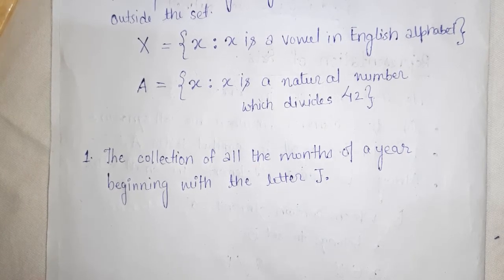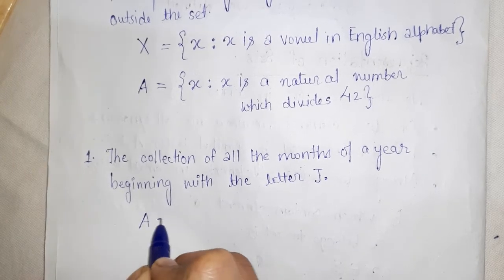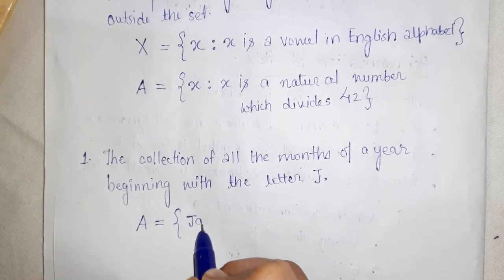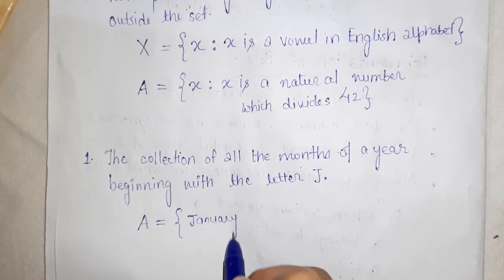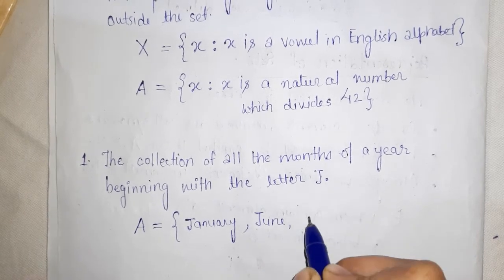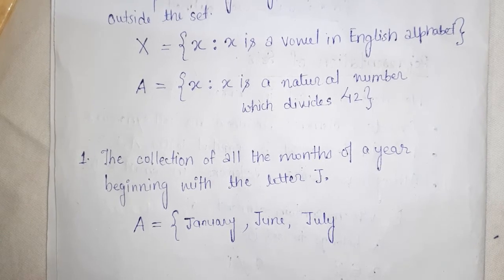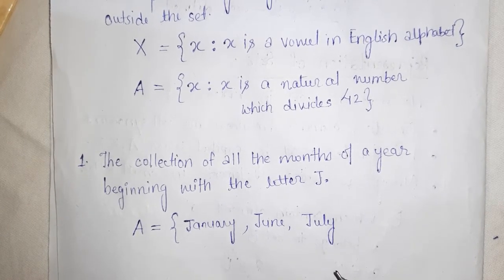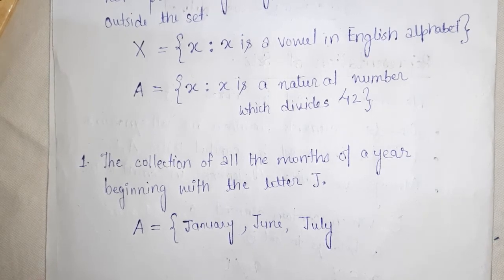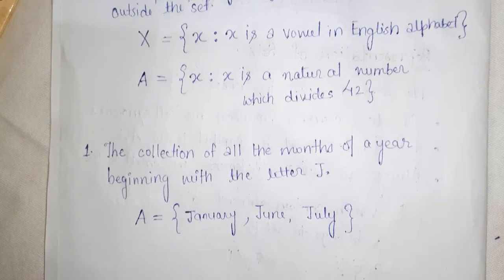Now first we write in roster form. Suppose A denotes the set, starting from January, the first will be January, then June, then July. January, June and July. So these three are the elements.